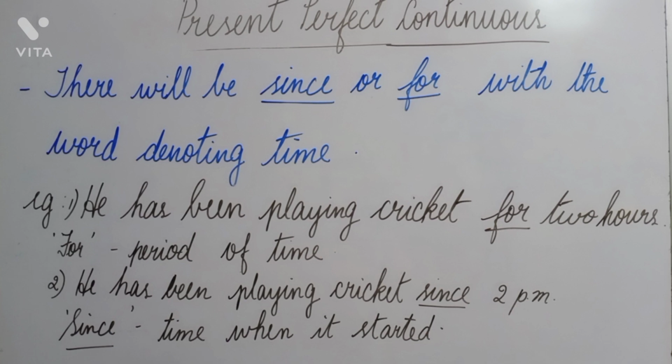Let us look at the next example. He has been playing cricket since 2 p.m. Since refers to the time when he started playing and is not referring to a time period at all. So we are using since in this particular sentence.